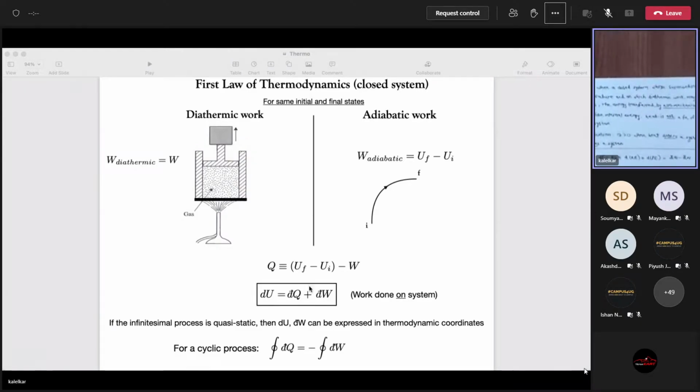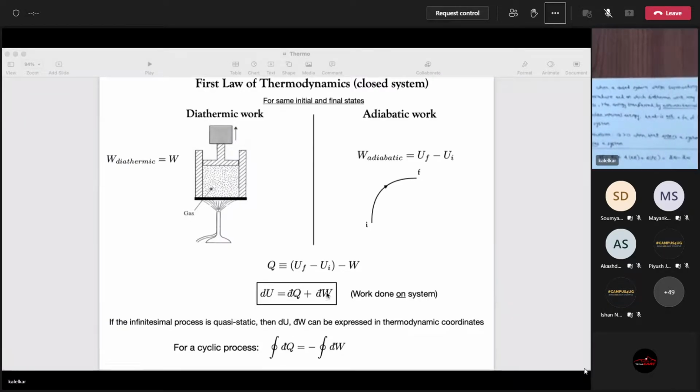Suppose I remove this bar symbol, we'll immediately say, oh, this is some function of PV, this is some function of PV, and this is also some function of PV. That's not the case. What is on the right hand side is merely a small number in a process, which depends on the process. And what is on the left hand side is a function of thermodynamic coordinates of the system. So it is critical to keep the notation correct throughout thermodynamics. Otherwise, it will be really confusing.